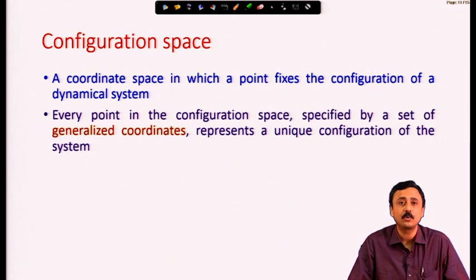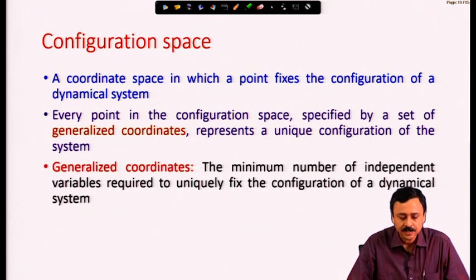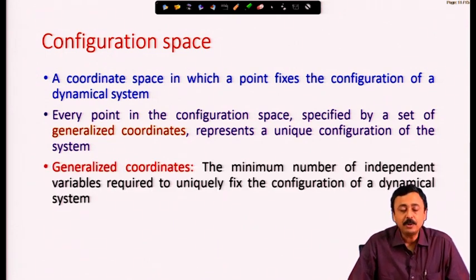So, these coordinates uniquely represent the configuration of the system. Where is it located, how is it located, everything will be answered by the generalized coordinates. The formal definition of generalized coordinates is: the minimum number of independent variables required to uniquely fix the configuration of a dynamical system.